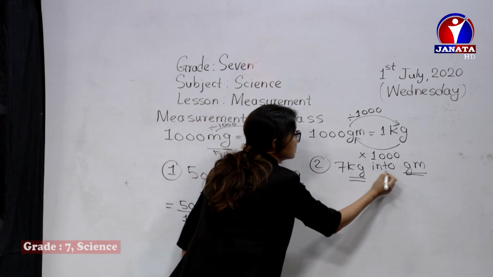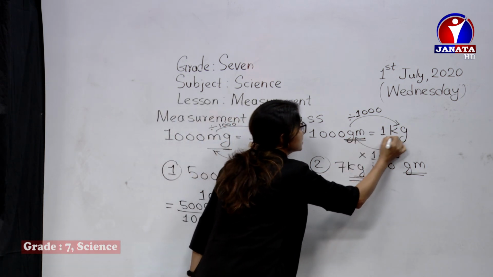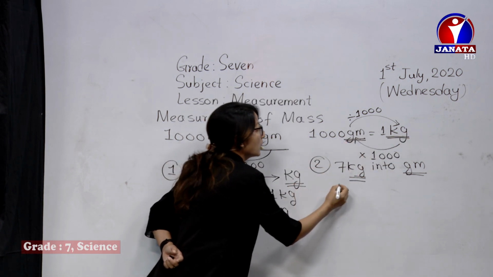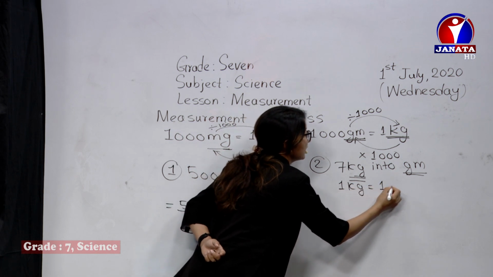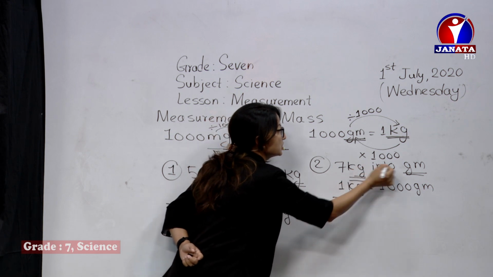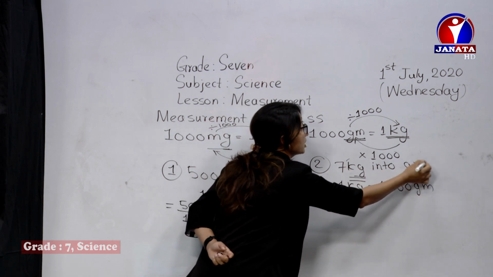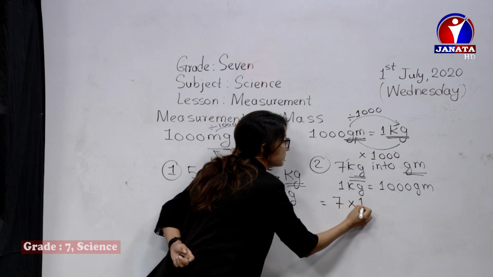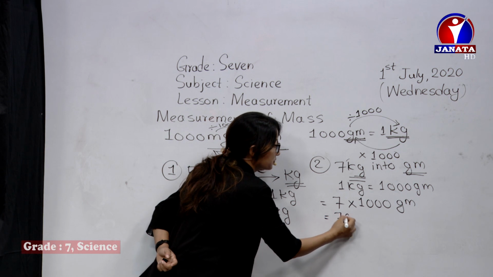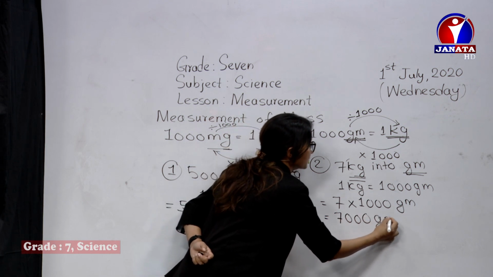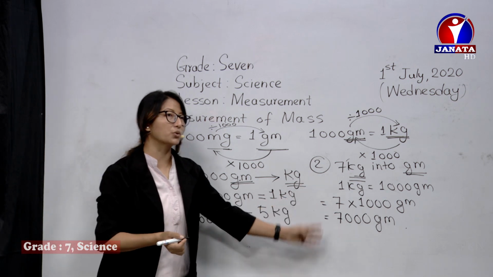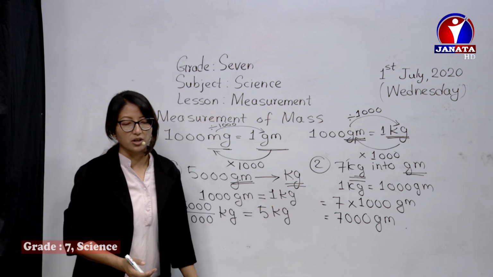The standard relation is 1000 gram equals 1 kg, or we can also say 1 kg is equal to 1000 gram. It's similar. Since we convert from a bigger unit to a smaller unit, of course we have to multiply by 1000, and when multiplied, it's converted into gram. 7000 gram. So 7 kg is equal to 7000 gram.